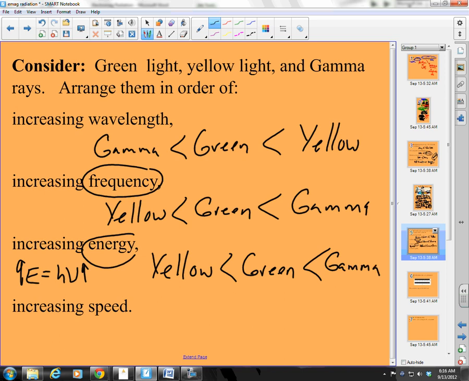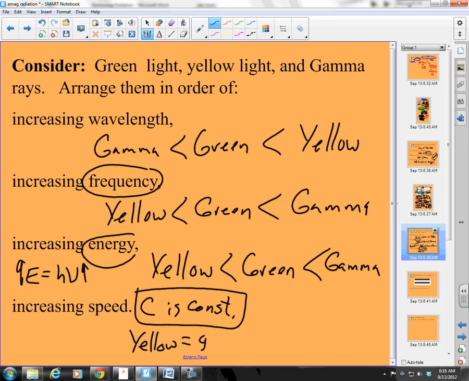And then increasing speed. Well, what do we know about the speed of light? c is constant for our purposes, right? And that means all of these are the same. Yellow travels equally as fast as green, which travels equally as fast as gamma, which travels about 3.00 times 10 to the 8th meters per second.